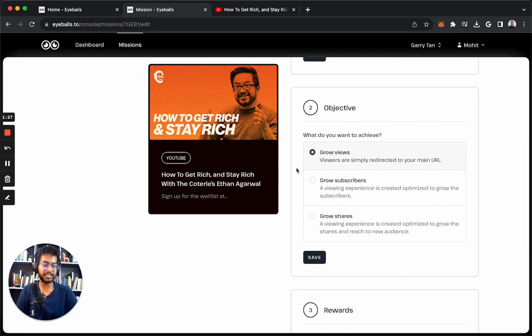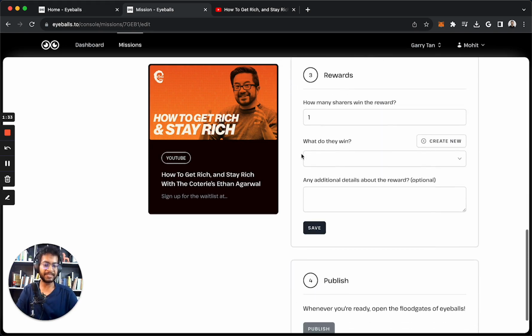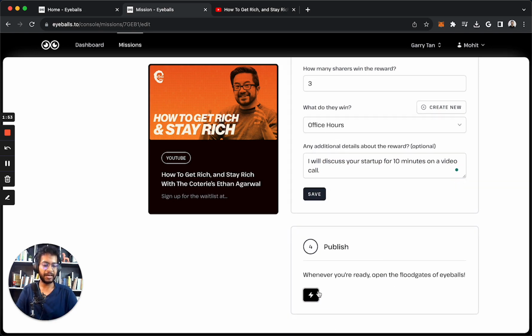There are 3 objectives. I'll walk you through all 3 of them. We'll start with the very basic one, which is we want to just grow the views. Then there's reward. For this mission, we want to give 3 rewards: office hours. So I want to reward the top 3 sharers with office hours. Office hours is I'll discuss your startup for 10 minutes on a video call. Save, and now I can publish it.